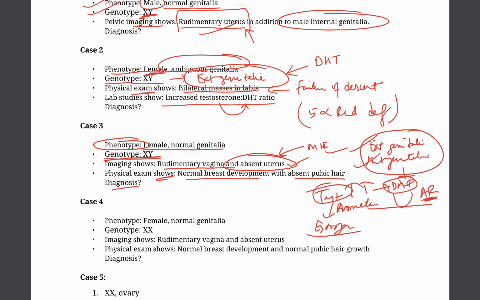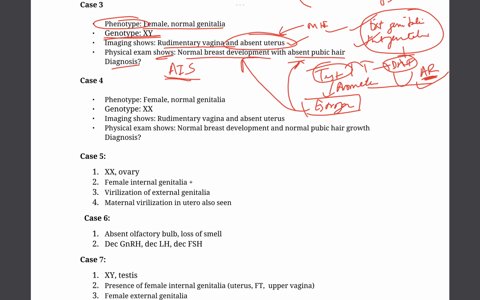So testosterone gives rise to a lot of estrogen. That explains the absent pubic hair and the breast development. So the defect is androgen insensitivity syndrome due to the defect in the androgen receptor. Now let's discuss the next question. We have a female, phenotypically female with normal genitalia. Genotype also checks out. It's a female, but the imaging shows rudimentary vagina with an absent uterus.